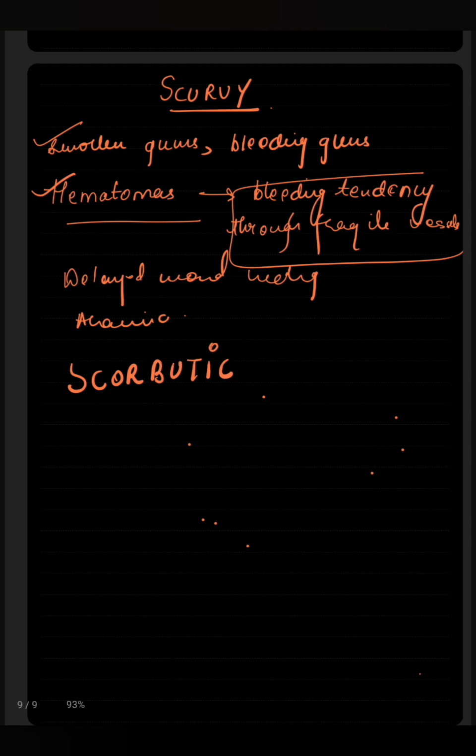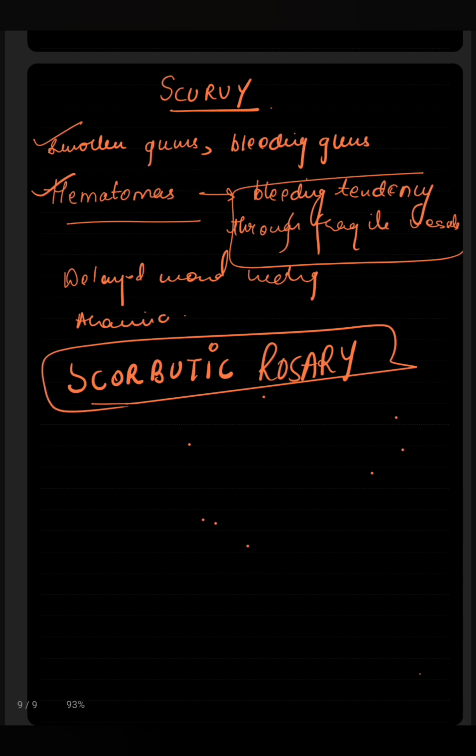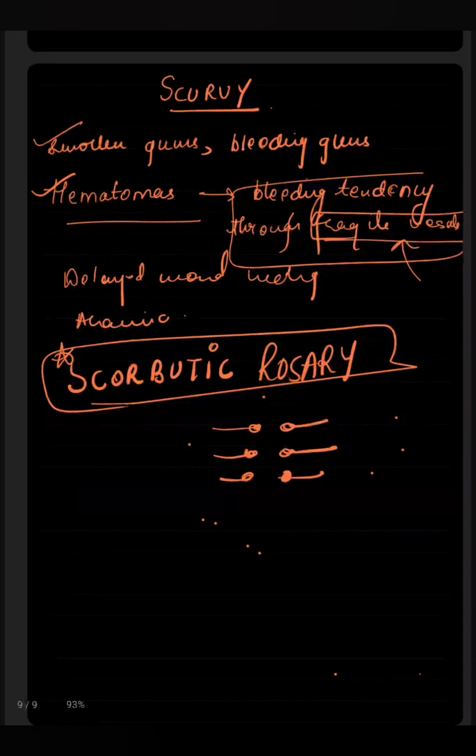Depression of sternum is seen, joint effusion is seen, and Barlow's syndrome, which is infantile scurvy. Due to the defective cross-linking and strengthening of collagen fibers, we have fragile vessels. Treatment will be high doses of ascorbic acid and a diet rich in fruits and vegetables.